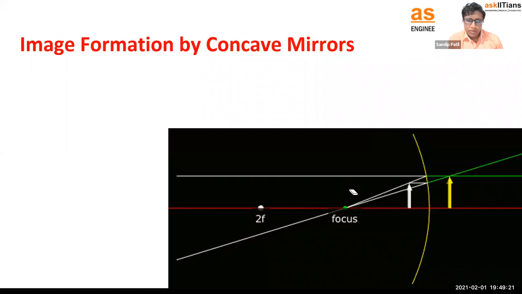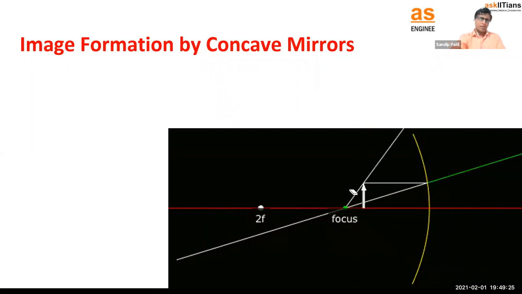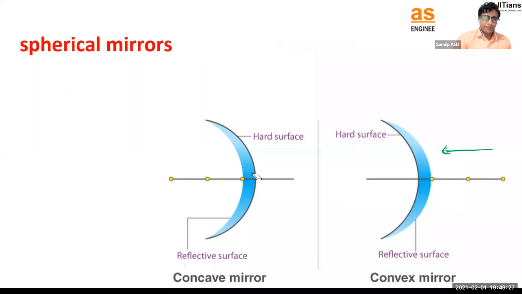Okay, so what is going to happen in this case? Let's talk about the concave mirror first. So there are some parts we should know about these mirrors. So this point is called the pole, right? And this is the part of a circle, right?